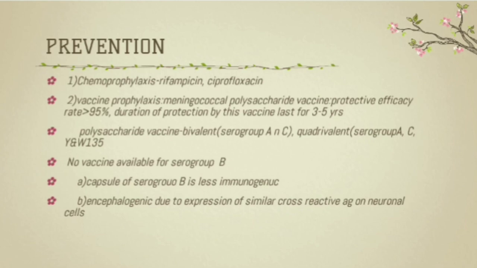The meningococcal polysaccharide vaccine has protective efficacy rate of more than 95% and duration of protection by this vaccine lasts for 3 to 5 years. No vaccine is available for serogroup B because of two reasons. First one, capsule of serogroup B is less immunogenic, and secondly it is encephalitogenic due to the expression of similar cross-reactive antigens on the neuronal cells.